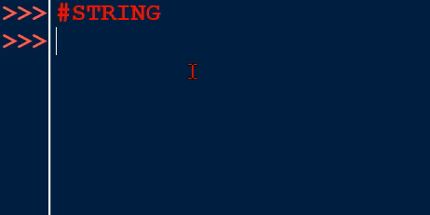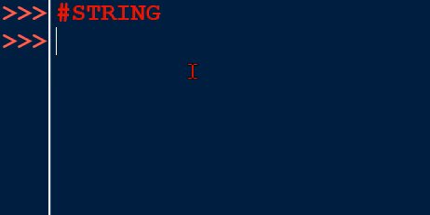In other words, string is a sequence of characters that are immutable. Immutable in the sense that once you have created a string in Python programming, you cannot change the original copy of the string. And let's look at how string is created.